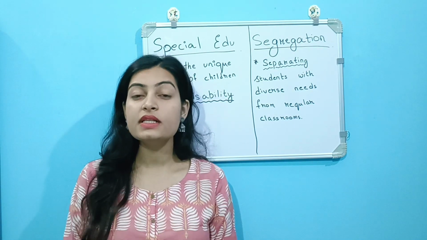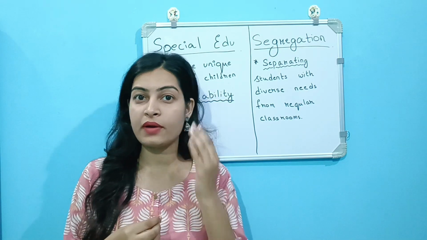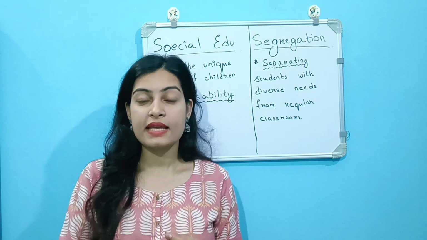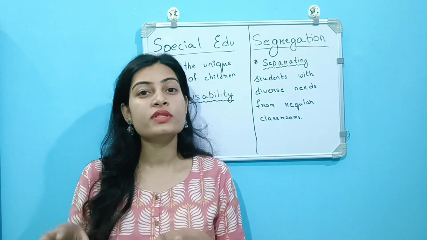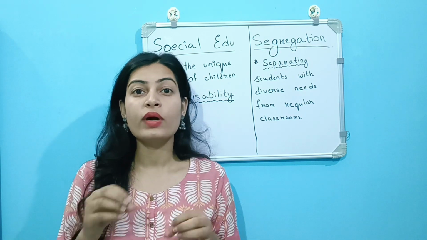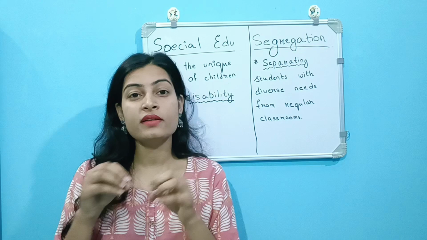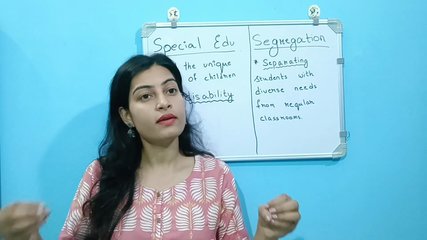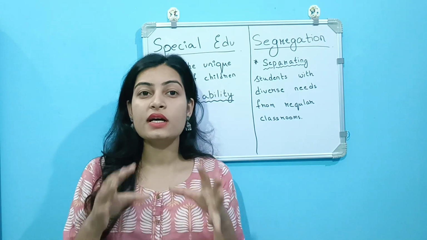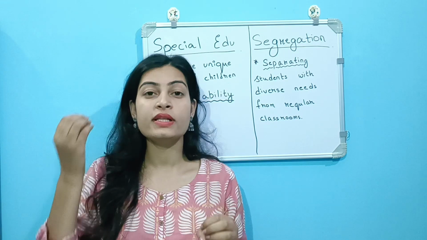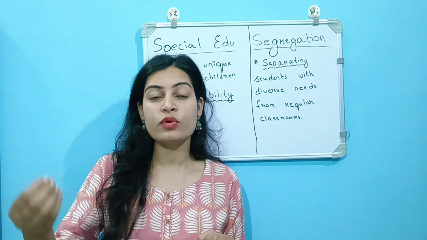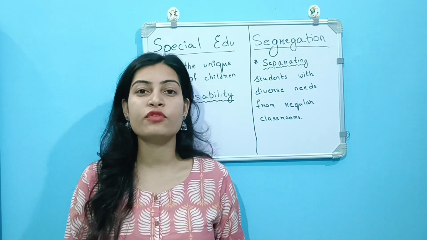For example, a student who has hearing impairment will be given extra classes where they use sign language. But what happens in segregation is that they separate the students based on their needs. For example, a student who has visual impairment will be sent to a school which is specifically built for blind